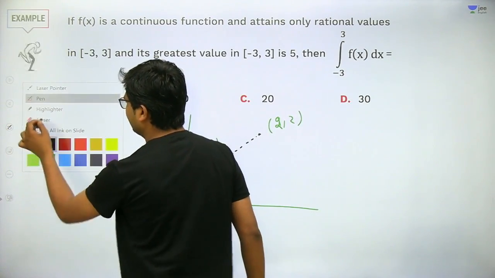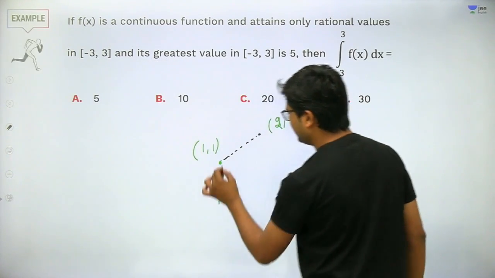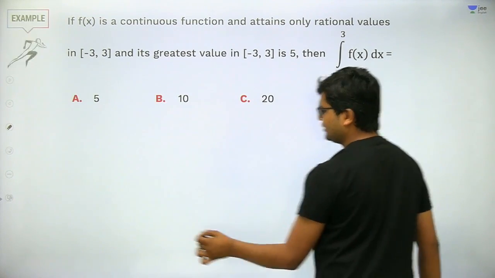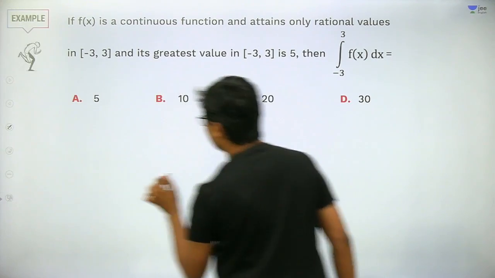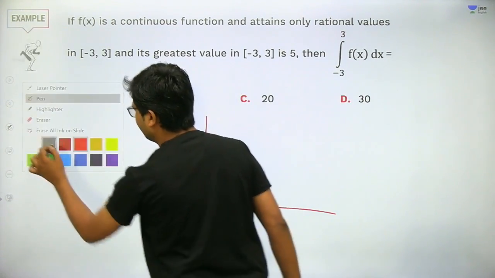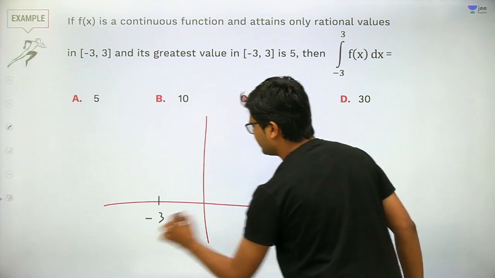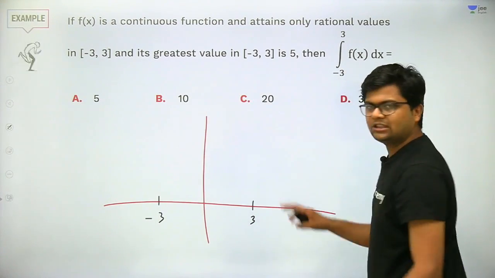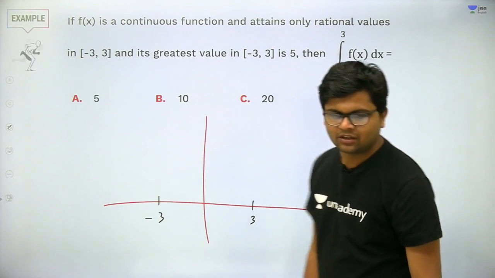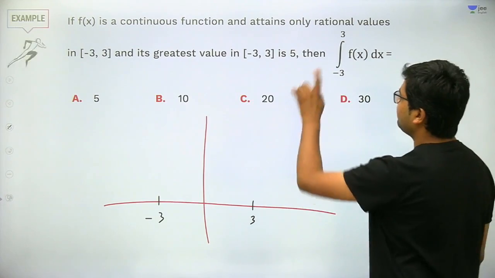So let me draw the graph of this function. It will become very easy for you. Let us suppose these are my coordinate axes, y axis and x axis, and let us suppose this is my interval from -3 to 3. This function has the greatest value 5.